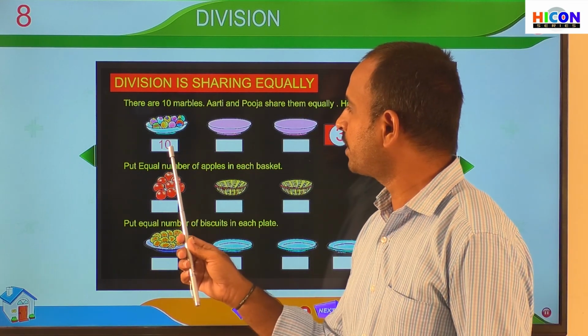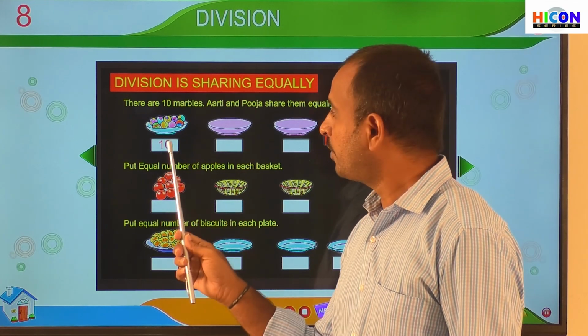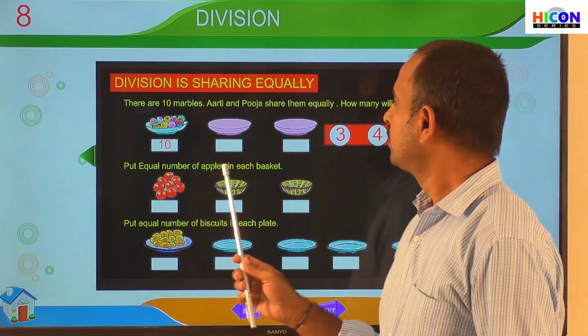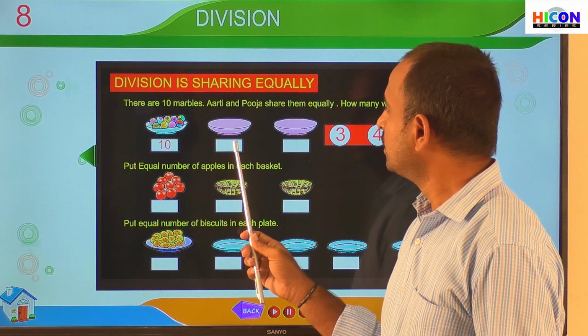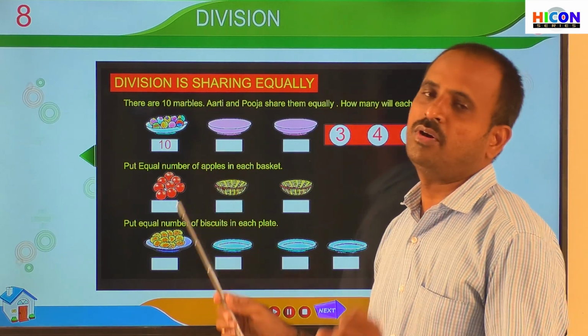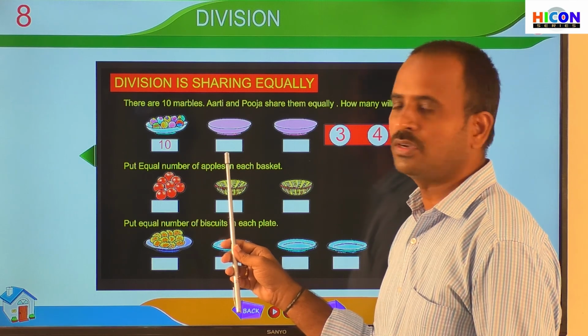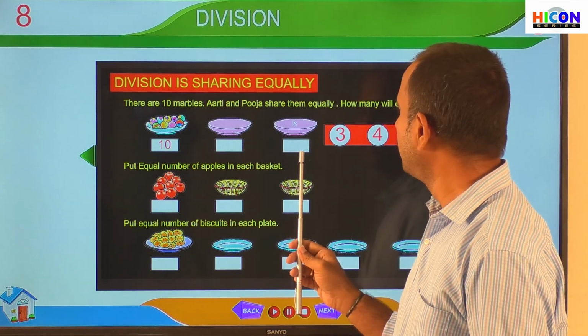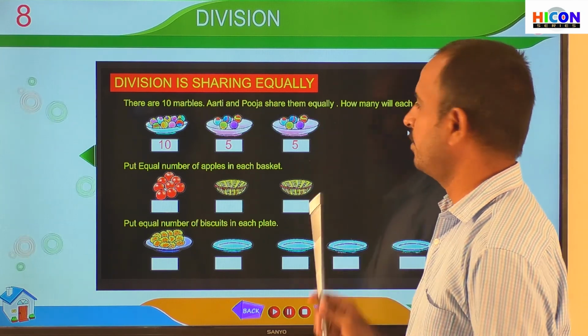That means we have to subtract the number 2 from 10 repeatedly, and then we will get equal numbers. So how many marbles will each get? Each one will get 5 marbles. So the answer is 5. Write 5 in this box and also write 5 in this box. So children, the correct answer is 5.